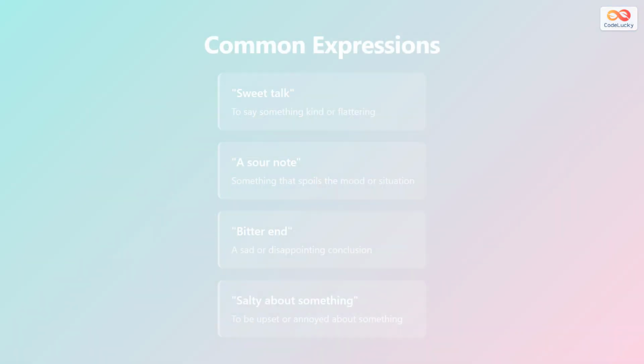These taste adjectives are also used in common English expressions. Sweet talk means to say something kind or flattering to someone. A sour note means something that spoils the mood or situation. A bitter end means a sad or disappointing conclusion. Salty about something means to be upset or annoyed about something. Learning these expressions helps you understand English better.